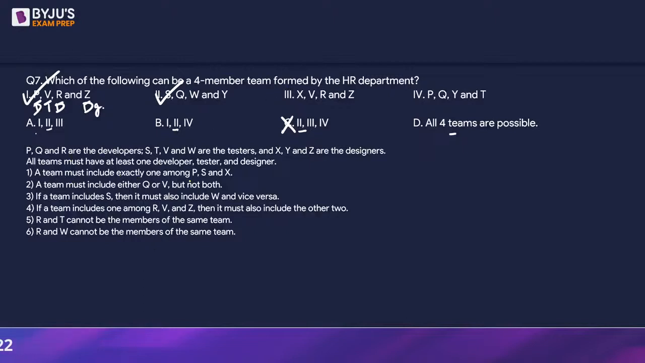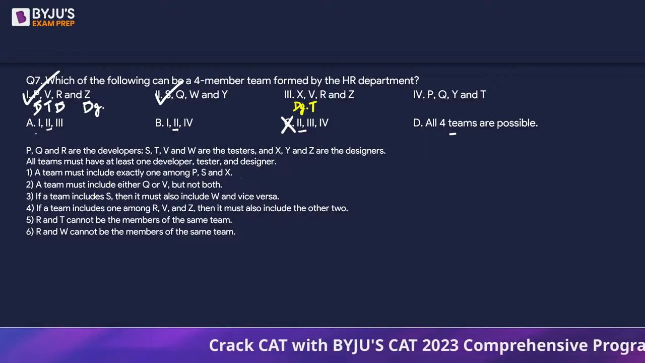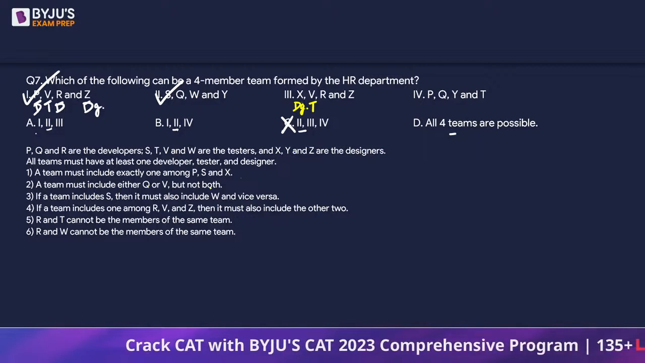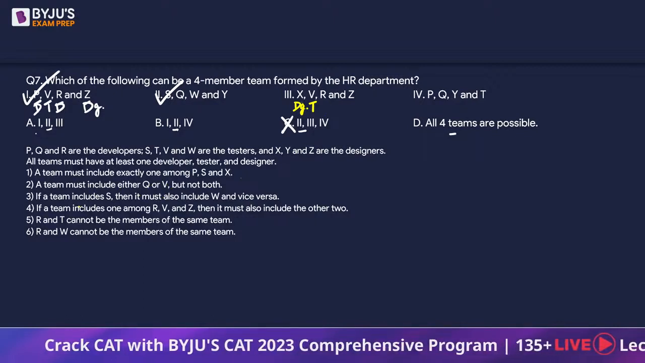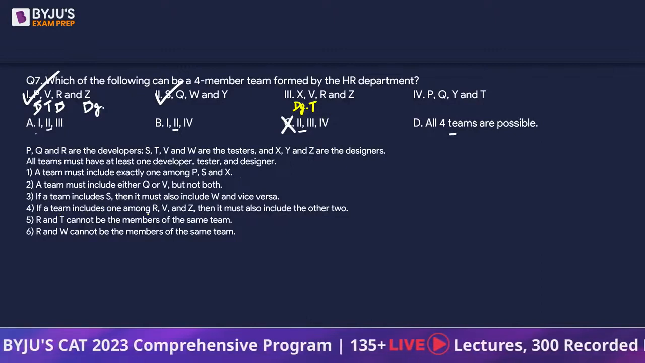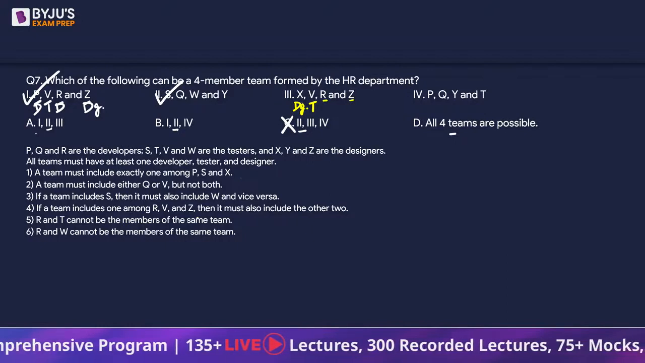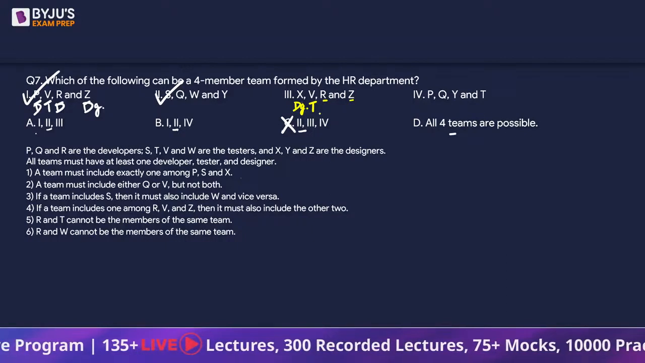A team must include exactly one among P, S and X. So we already have an X who is a designer. A team must include either Q or V, but not both. V already we have, who is a tester. Acha, theek hai, done with this. If a team includes S, there is no S here. If a team includes one among R, V and Z, then the other two should also be there. This is also fine.